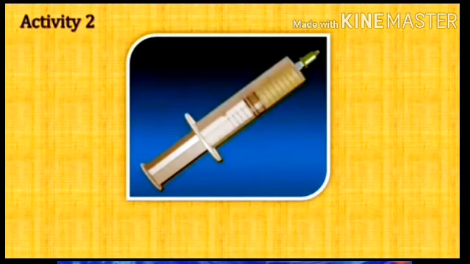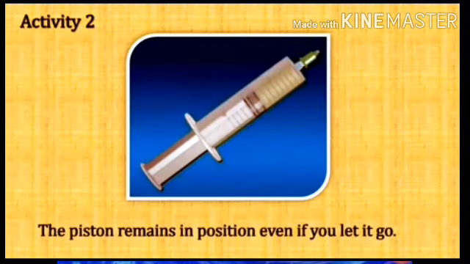You can pull it easily. As you pull the piston and keep it as it is, what will happen? The piston remains in position even if you let it go.